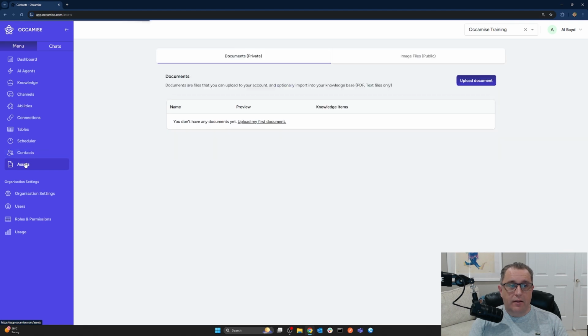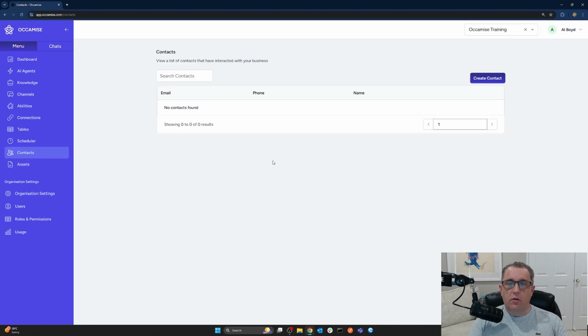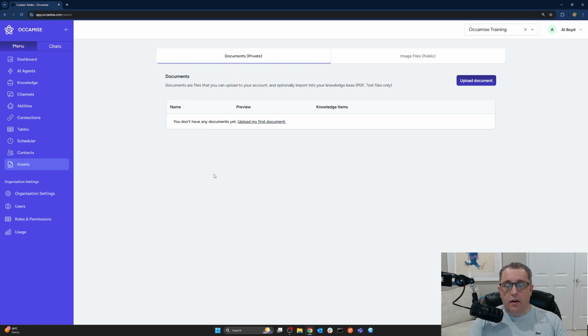Contacts and assets. Contacts are records that you can update with attributes that pertain to a particular user that's interacting with an agent. And contacts really are most useful in situations where there is an identifying attribute for that contact, like an email address or a phone number or something like that. So for example, a contact might be someone that's phoned you and you have stored some information about them. And then when they call back, the agent is able to access that information that you stored about that contact in the past. Assets are images or documents that you upload within the platform, and documents can be consumed as knowledge items as well.